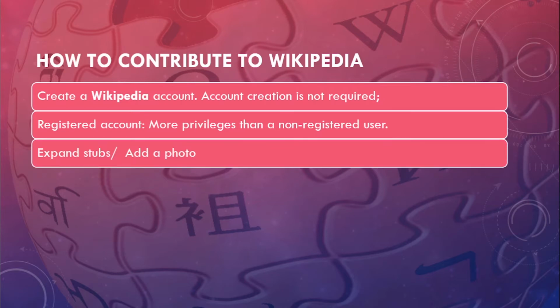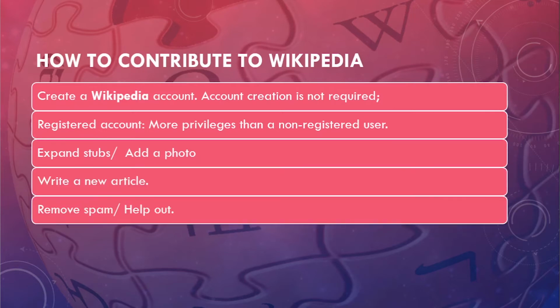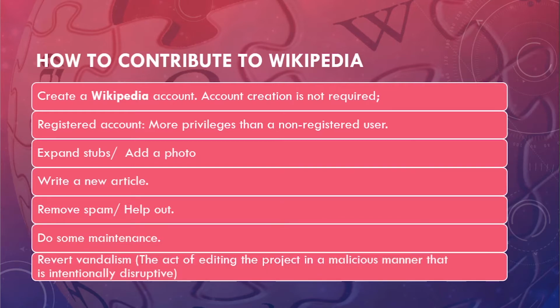You can expand the content, add a photo, write a new article, remove spam, help out, do some maintenance, and revert vandalism. What is vandalism? Vandalism is the act of editing the project in a malicious manner that is intentionally disruptive. Sometimes people do this kind of thing, so to avoid that, you will have to revert those acts.